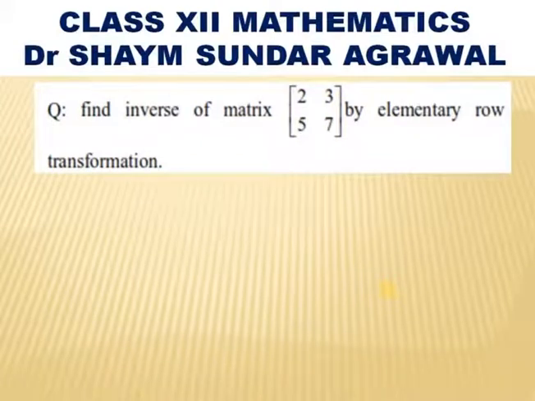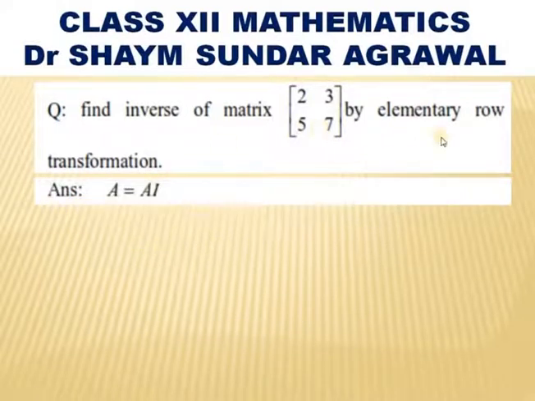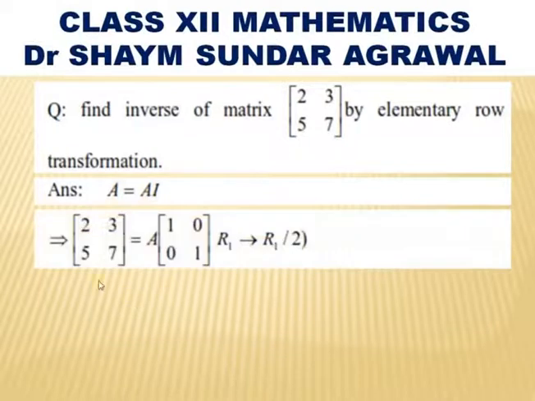So, let us take an example. Find out the inverse of the matrix 2, 3, 5, 7 by elementary row transformation. It is an example of order 2 cross 2. So, in elementary row transformation, A can be written as A into I. That means 2, 3, 5, 7 equals A into 1, 0, 0, 1.